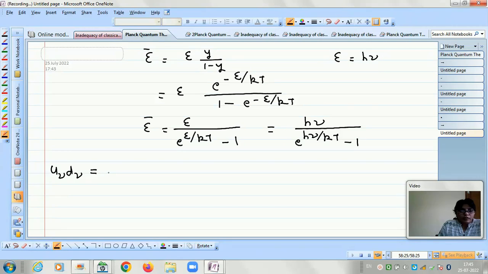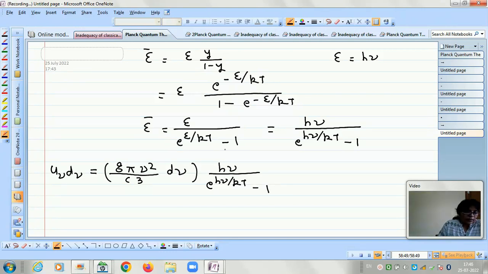The number of modes is 8 pi nu square upon c cube into d nu, and the average energy per mode is h nu upon e to the power h nu by kT minus 1. So this expression represents the energy density.